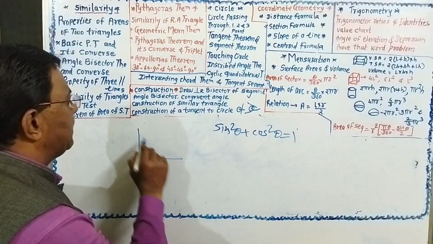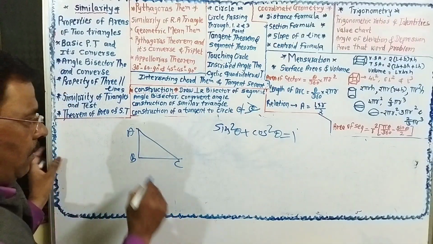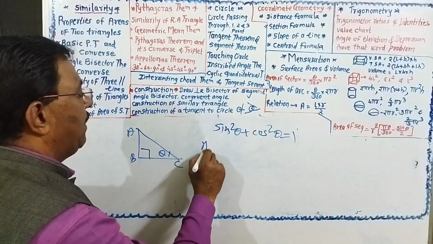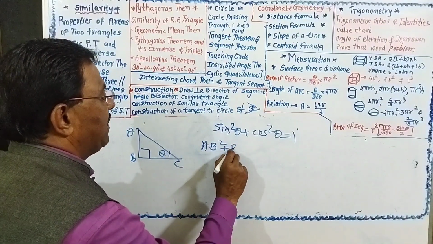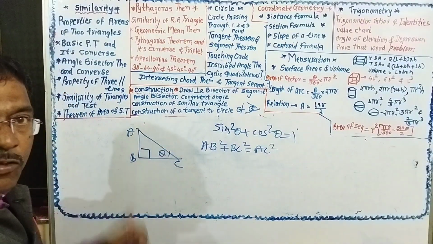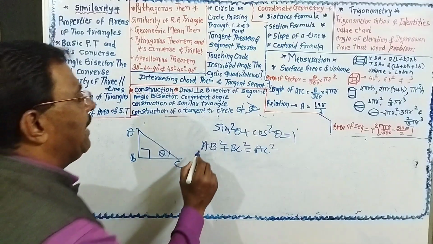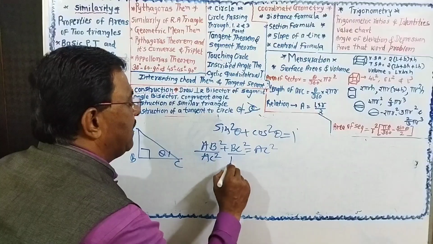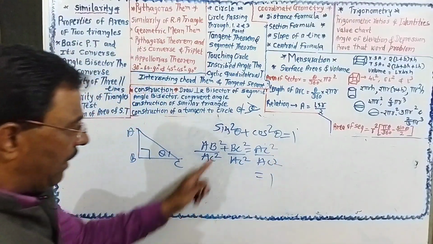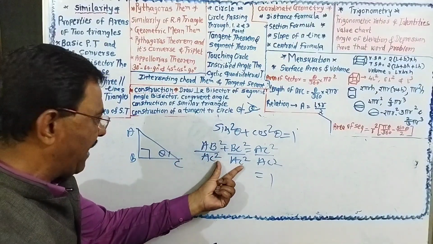This is the identity, but if they give a question to prove it, how can we prove this? In triangle ABC, this is theta. We know the Pythagoras theorem: AB square plus BC square is equal to AC square. By dividing both sides by AC square, we get AC square upon AC square is 1, BC square upon AC square means (BC upon AC) square.